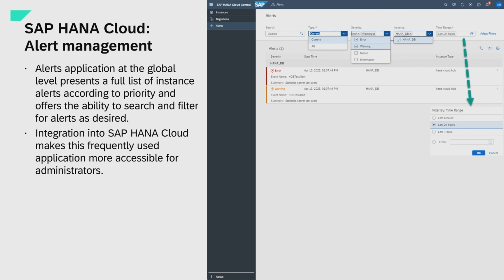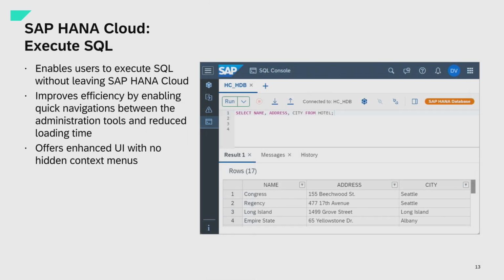The fourth one, the SQL console, allows you to connect to multiple instances. You see in this screenshot there's one tab opened to HCHDB to run a SQL command, but you can add a new tab, connect to another instance, and run the same SQL statement there. So it's very easy to switch from one HANA Cloud instance to another one. And this is what you see as a SQL statement.